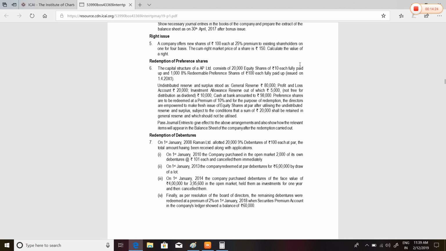Investment allowance reserve is 10,000 in total, out of which 5,000 is not free for distribution, so the balance is rupees 5,000. Total general reserve 60,000 plus PL 10,000 plus investment allowance reserve 5,000, total 75,000 is the CRR.